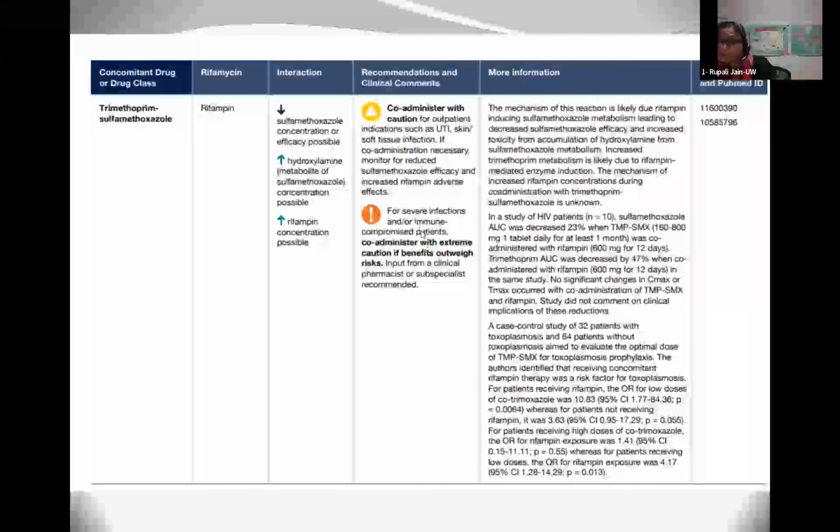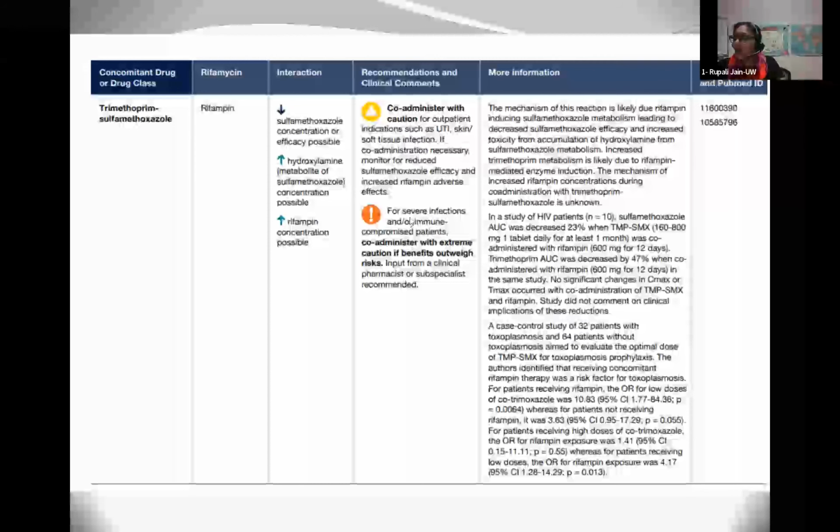For more severe infections, so let's say this patient is in the hospital getting high doses of rifampin, this might be more of a concern because you're relying on the Bactrim to cure another concomitant infection that is more serious, such as PCP or whatnot. And so I find this helpful to help frame things for this patient.